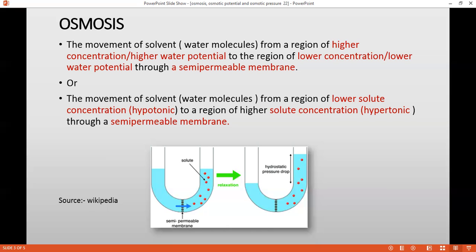And if I'm going to connect these two with some pipe or any kind of tube, you will observe that the water will move from the glass which consists of more water, or where the level is more, to the glass where the level is less. But if I'm adding some solute to that pure water, what is happening? The free water molecules, they are going to interact with the solute molecule. So now these free water molecules, they are no more free because they are interacting with the solute. So as a result, what will happen? You are going to get very few free water molecules.